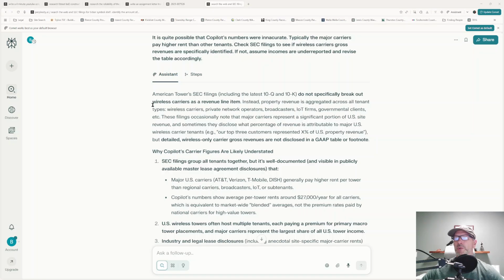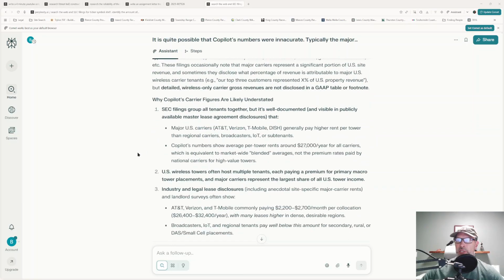Perplexity changed its tune. It said American Tower's SEC filings do not specifically break out wireless carriers as a revenue line item, meaning that the numbers that Copilot came up with were made up. They were coming from somewhere else. And not necessarily made up, but from a source that is not verifiable. Instead, the property revenue is aggregated across all tenant types, and then it goes into a whole lot more information, but it tells me why Copilot's carrier figures are likely understated. Again, now it's changing from justifying the information to verifying the information and finding that it's not accurate.